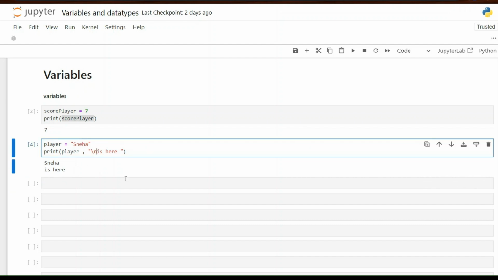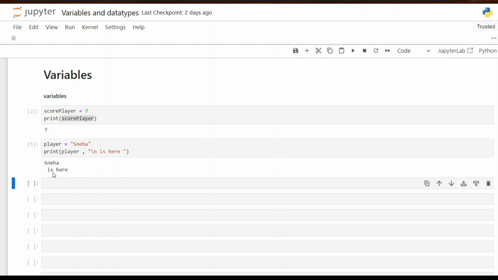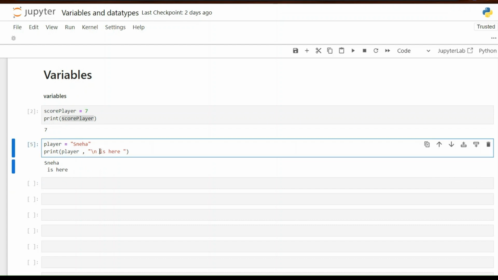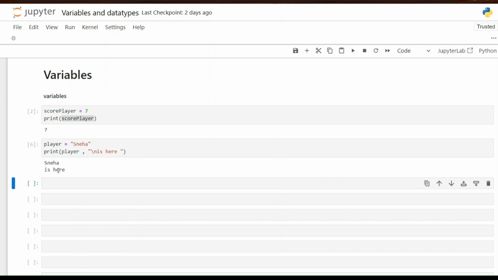Try avoiding giving any space here, because then it would look something like this, right? Creating up a space, which we don't want. So backslash n basically creates something like this.